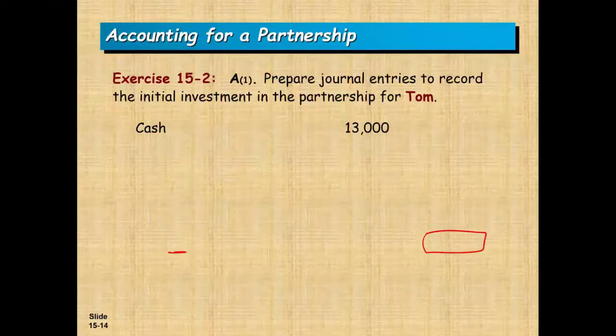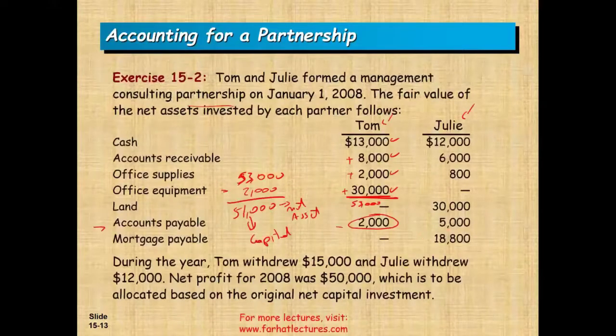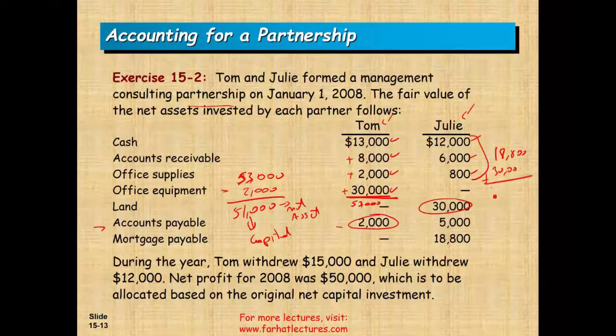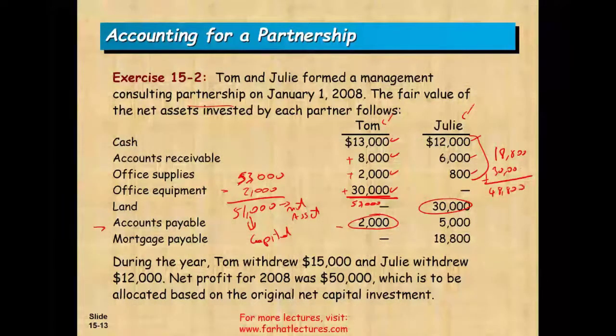Now let's go back and do the same thing for Julie. Julie contributed 12,000 in cash, 6,000 in receivable, 800 in supplies. So that's 18,800 in assets. Oh, also land. 18,800 plus land of 30,000 is equal to 48,800.